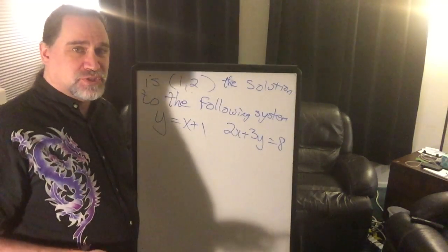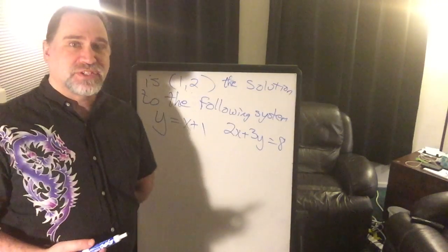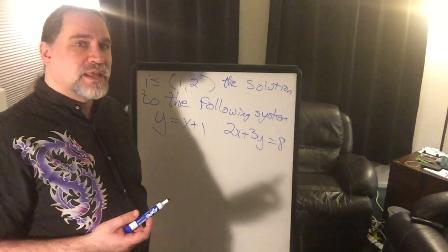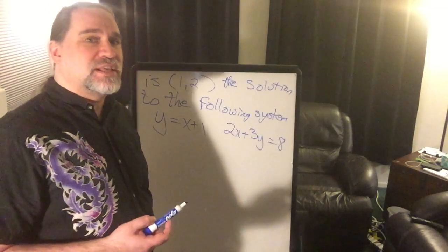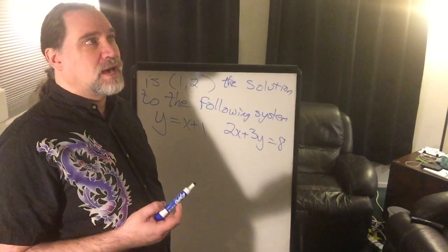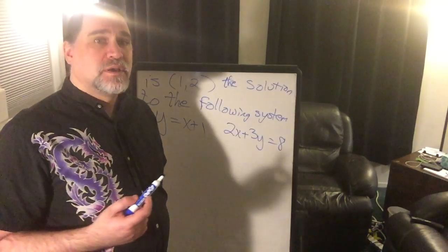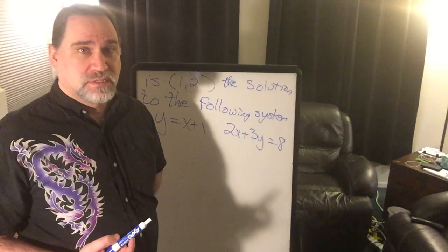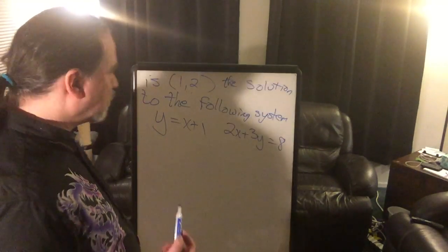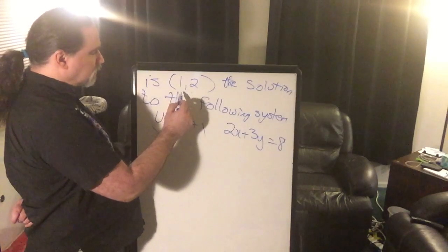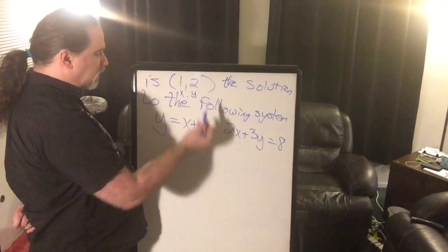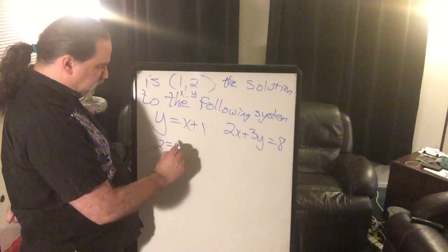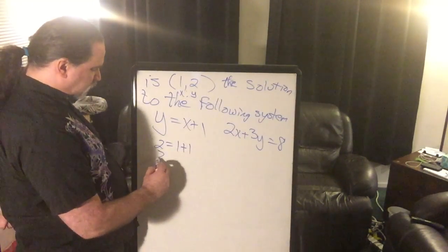Now you have a few ways you can do this. We could actually go through the process of graphing them and then see visually where they intersect. Now that is something we're going to be doing in the next lesson after this one. So I'm going to save that. What I really want to do now is just check it numerically. Checking numerically simply means if I put a 2 for this y and a 1 for this x, do I get a true statement? Well, certainly 2 equals 2.